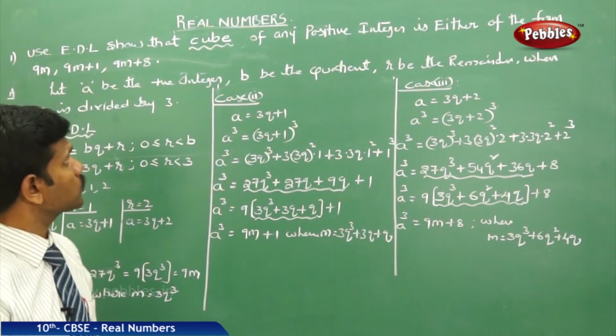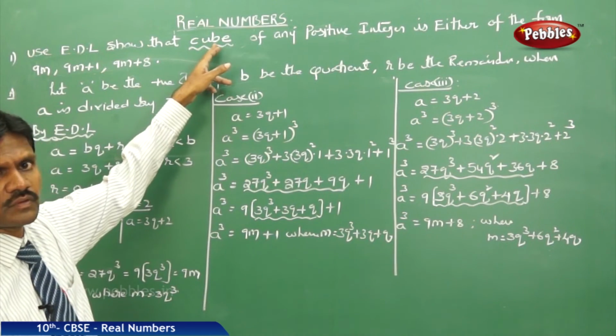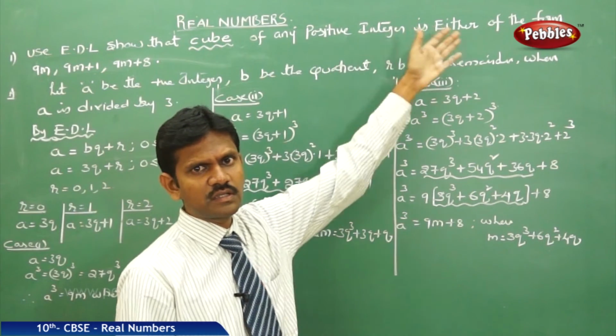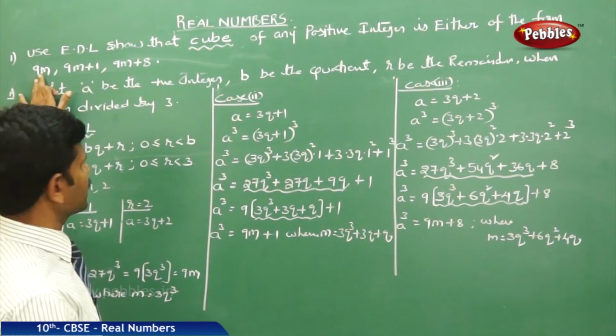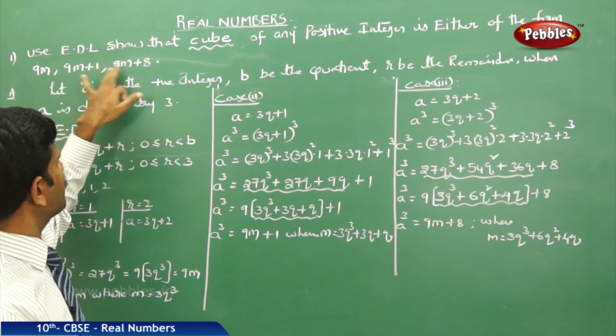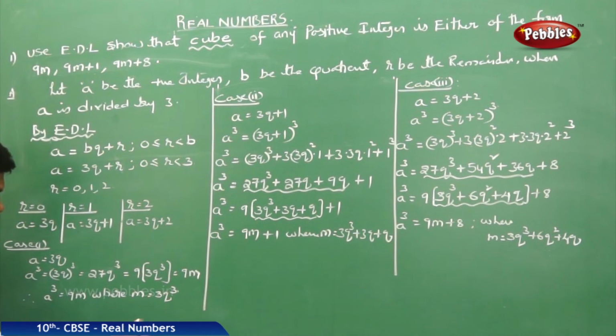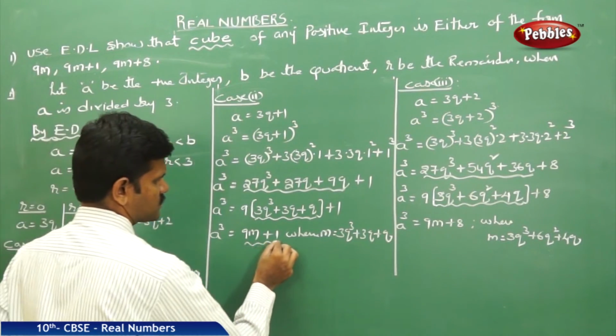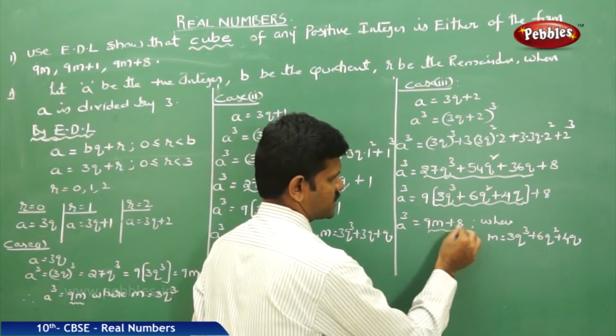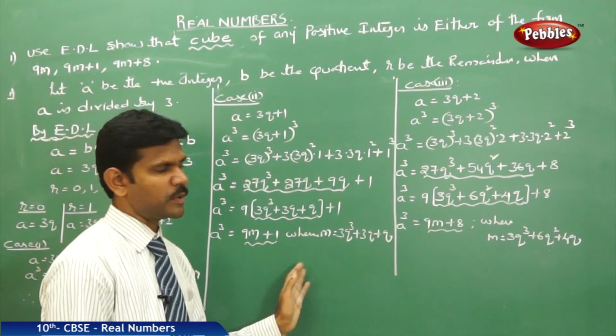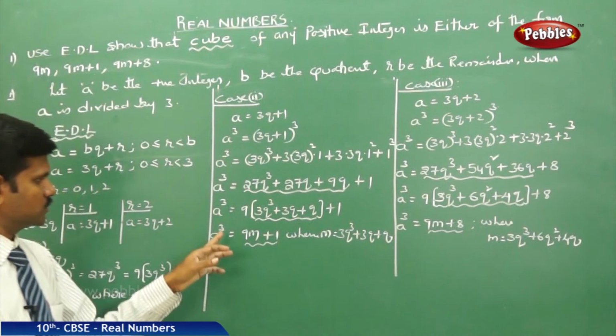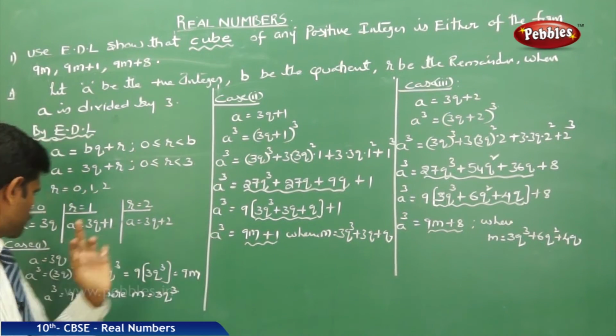Therefore, I conclude that the cube of any positive integer is of the form 9m, 9m plus 1 or 9m plus 8. See, that is 9m plus 1, 9m plus 8. Observe your LHS parts: cube of the natural number, cube of the number, cube of the integer.